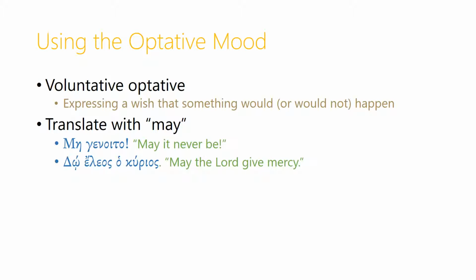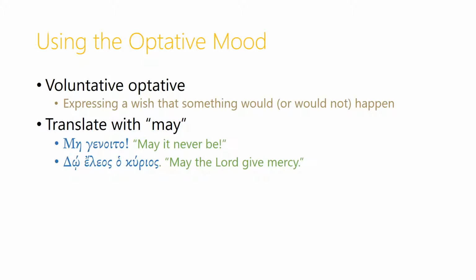The expression do eleos ho kurios means may the Lord give mercy. So you see how the helper word may in both cases expresses in English the same kind of distance between reality and the action we're talking about. It's not that the action is definitely unreal, but in both cases the possible reality of the action ever happening is fairly remote.